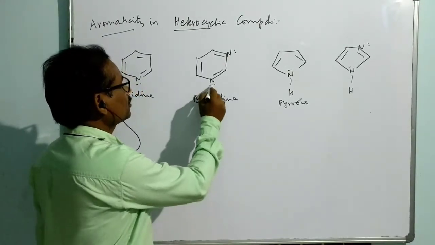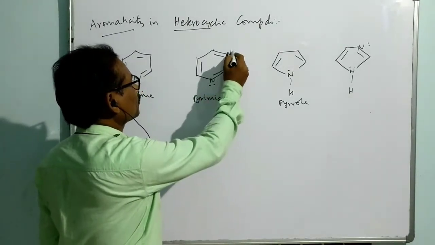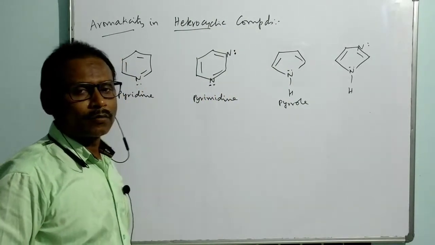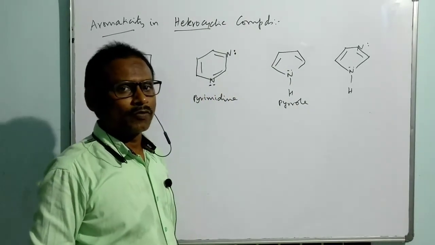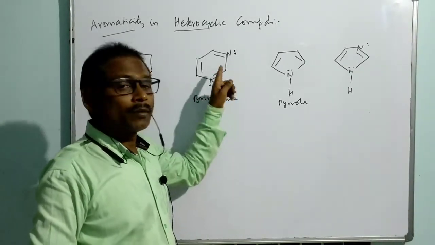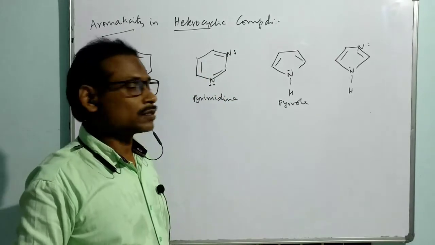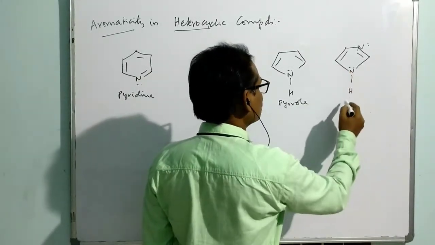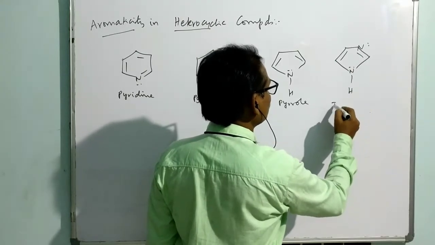So in both cases, the lone pair is a part of the sp2 hybrid orbital. So they are basic, because they more readily accept a proton, since that electron pair is not part of the conjugation. Similarly here, in this case, we have 2 nitrogens. So what is this compound?